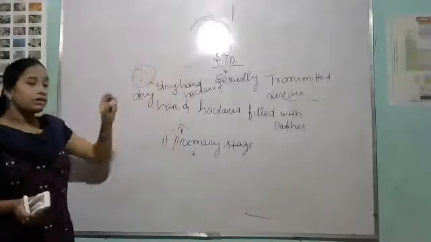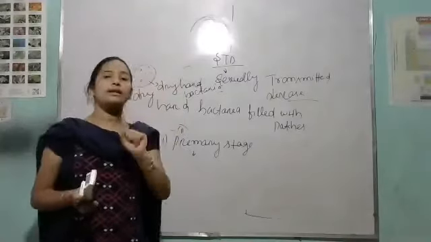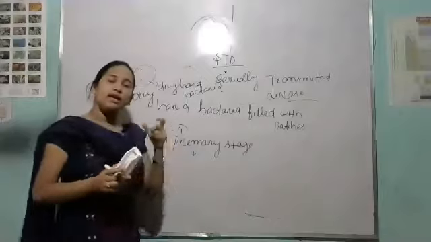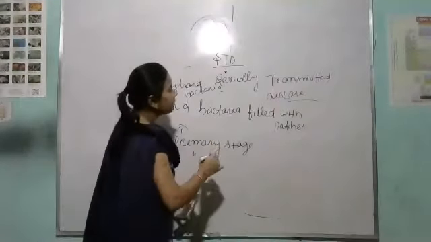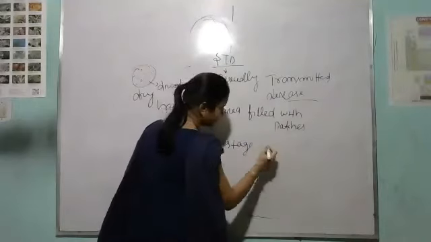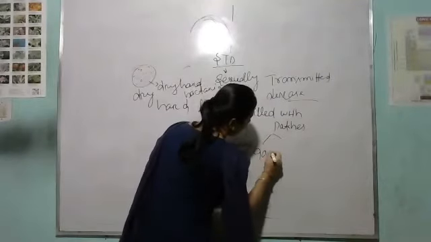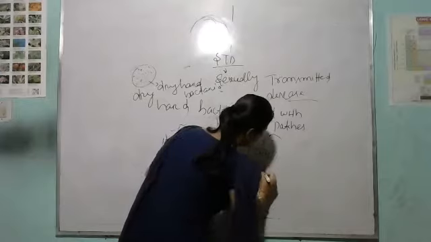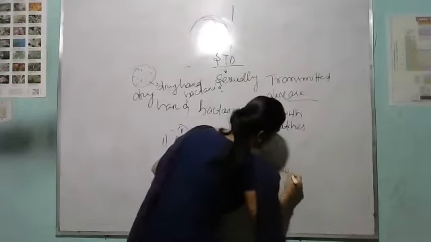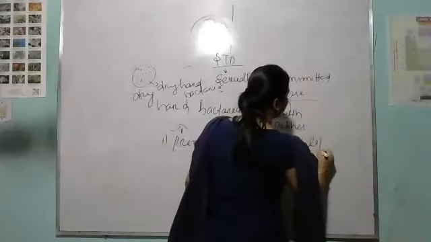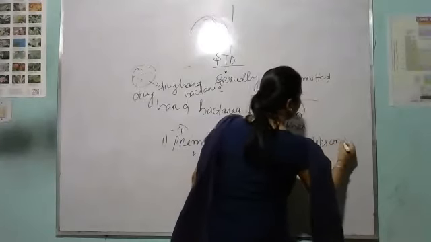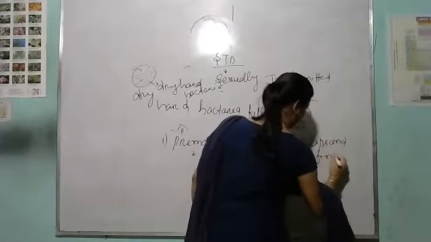What is the location of syphilis? The location of syphilis is 90% in the genitalia and 10% in lips and fingers.